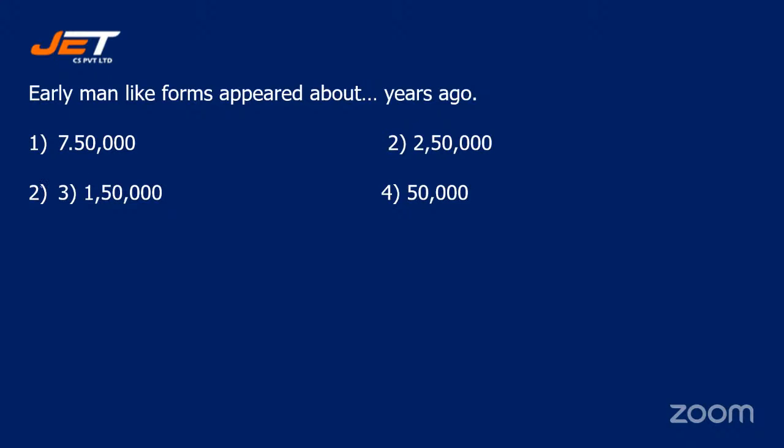Option number three, 1,50,000. Or is it option number four, 50,000? Early man-like forms appeared about dash years ago: 7,50,000, 2,50,000, 1,50,000, or only 50,000 years.